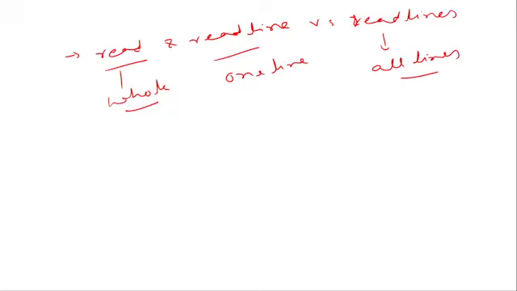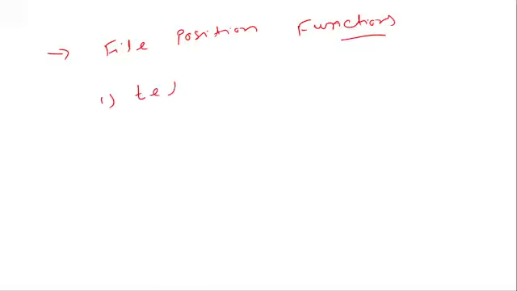Now there are the offset things which we have. We can also call them file position functions, and in your examination they can ask you this also. There is one particular function that is called tell. There is another particular function that is called seek. So what is tell and seek?